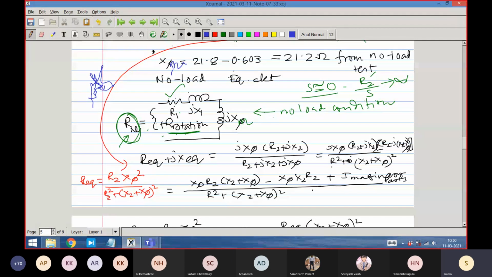Then you make it real by multiplying numerator and denominator by the conjugate, R2 dash minus j(X2 dash plus X phi), and then expand. I have already picked up the real part, because I am only interested in the real part here. So R equivalent is coming out to be this part, which is the real part.